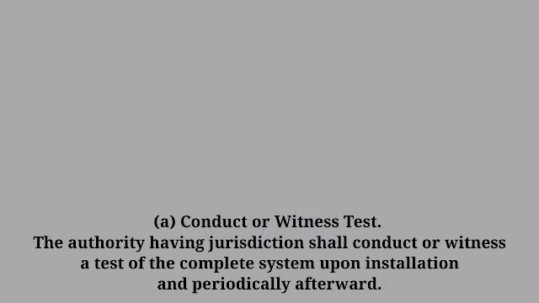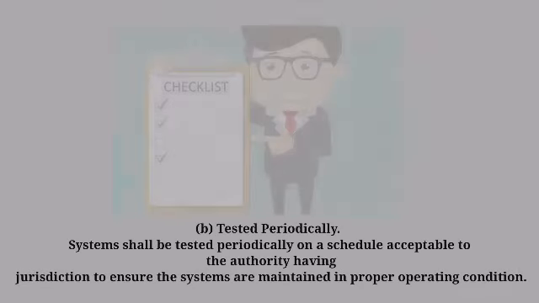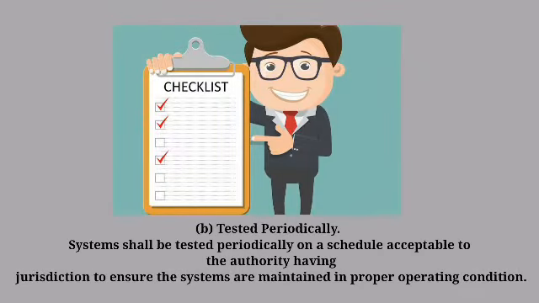Test and maintenance. Conduct or witness test: the authority having jurisdiction shall conduct or witness a test of the complete system upon installation and periodically afterward. Test periodically: the system shall be tested periodically on a schedule acceptable to the authority having jurisdiction to ensure the systems are maintained in proper operating condition.